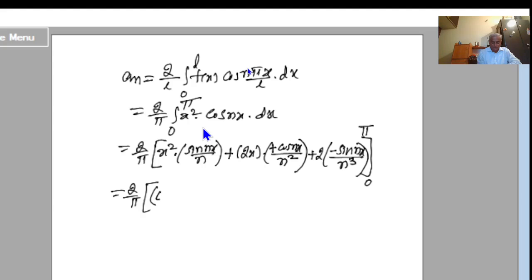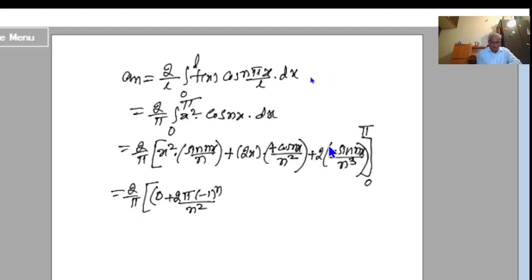First term is 0 plus second term, 2 into pi, 2 pi cos of n pi. Cos n pi value is minus 1 to the power of n. This is minus 1 to the power of n divided by n square. Next, again if you put x equal to pi here, this becomes sin n pi. Sin n pi value equal to 0.